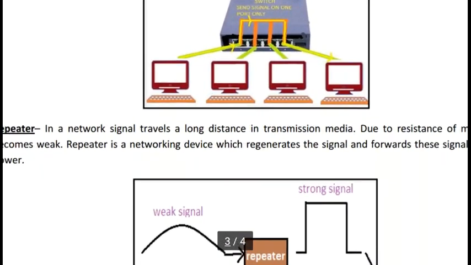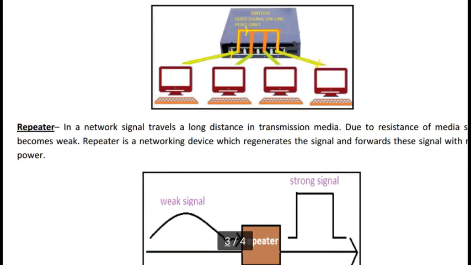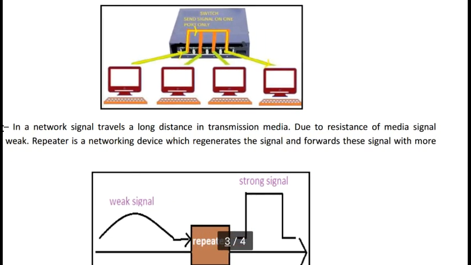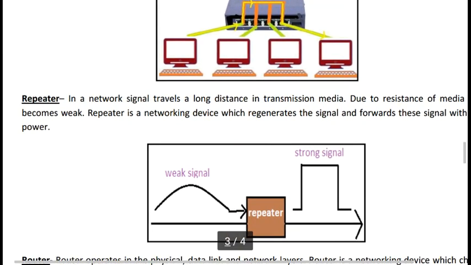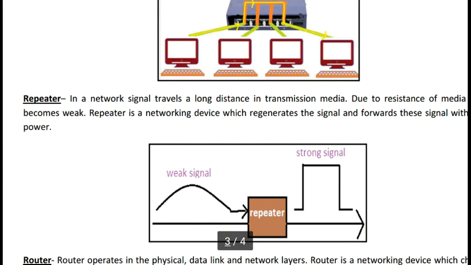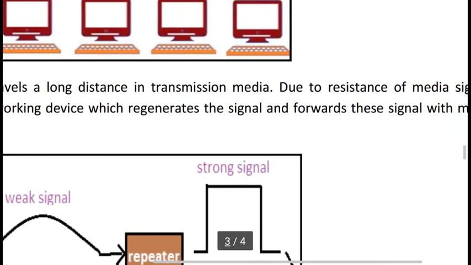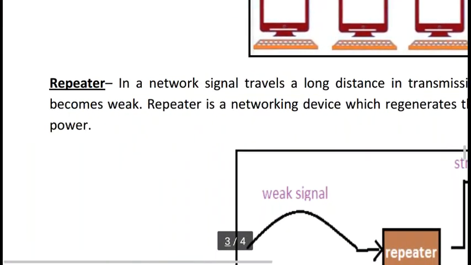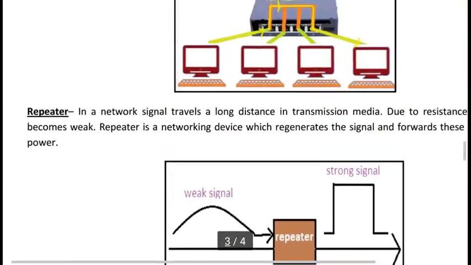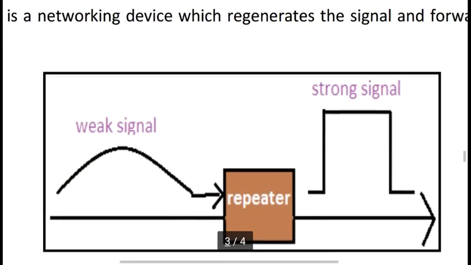Now next is the repeater. In a network, a signal travels a long distance in the transmission media, and due to the resistance of the media the signal becomes weak. A repeater is a networking device which regenerates the signal and forwards it with more power. You can see the working of a repeater.